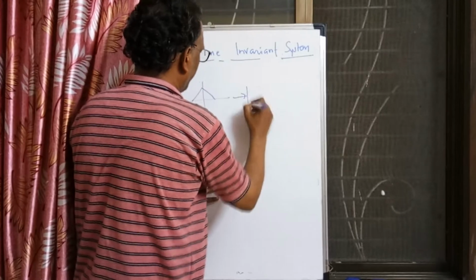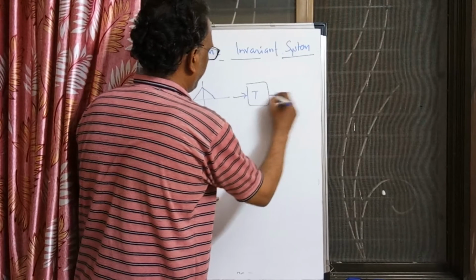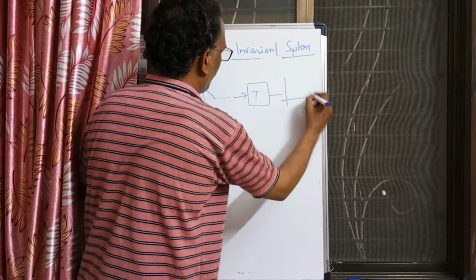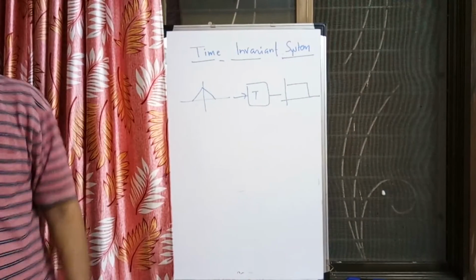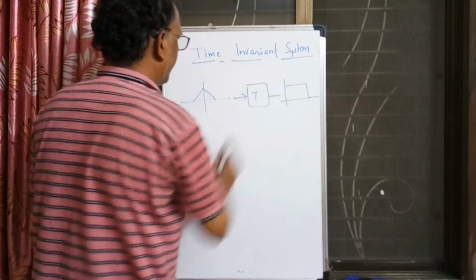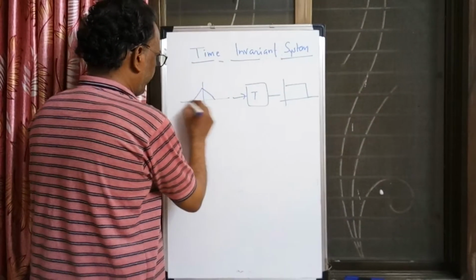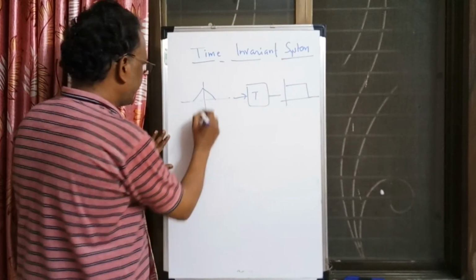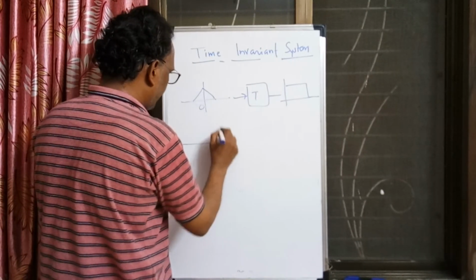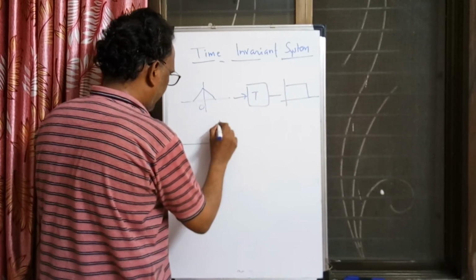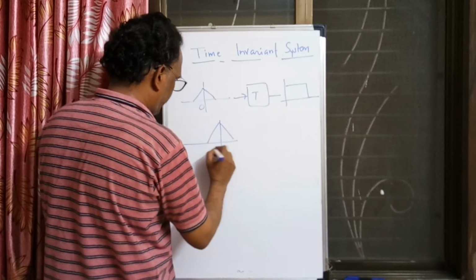Let us say my input to the system is this triangle, and I am passing it through a system, and the system gives me an output which is a rectangle. When we get a rectangle from the triangle, what kind of system do we need? Now the triangle was sitting at 0. Now I will shift this triangle by some amount, let us say tau.